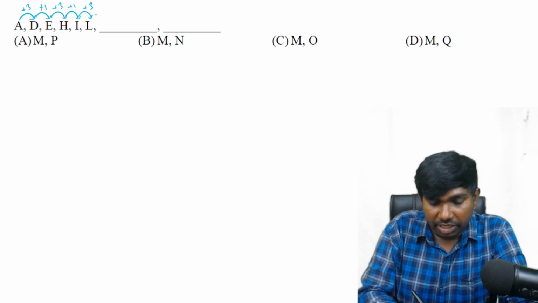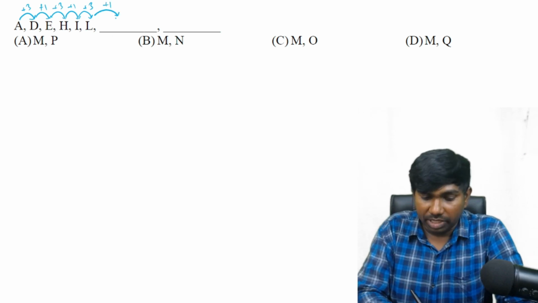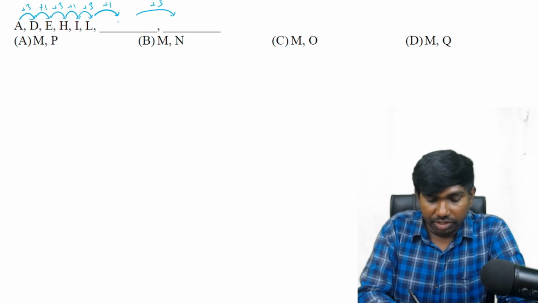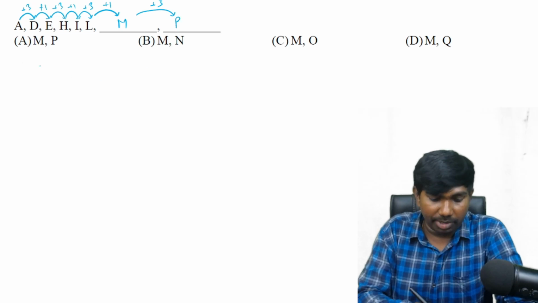That means the next difference must be plus 1, and the next difference must be plus 3. L plus 1 is M, and M plus 3. M is 13, plus 3 is 16, means P. So the answer is MP. Next one.